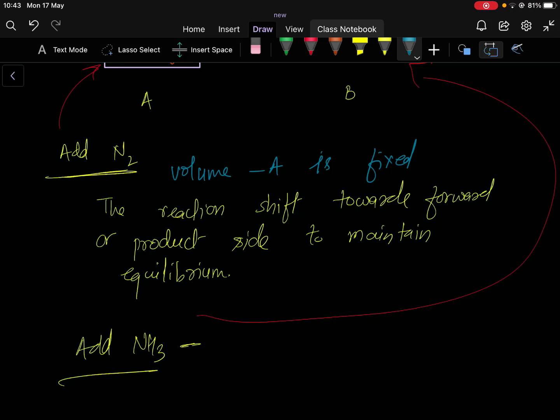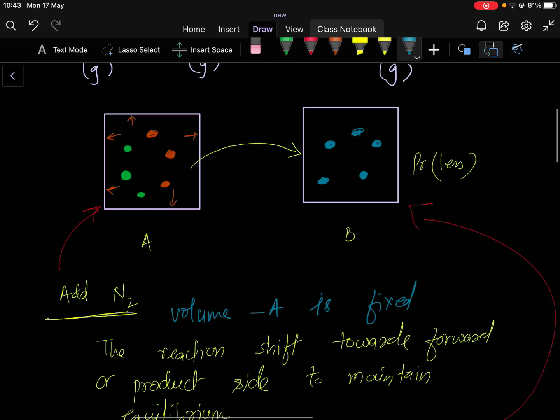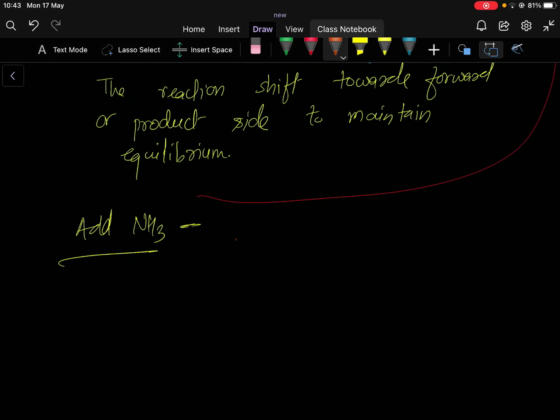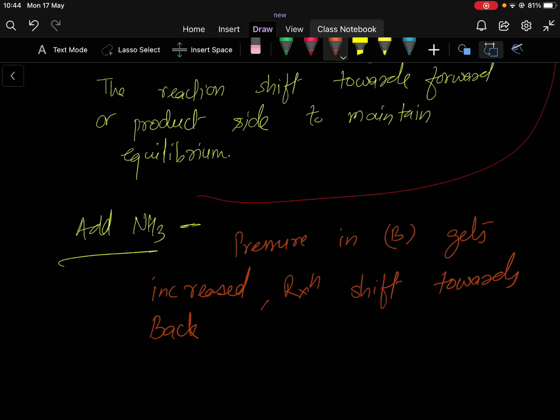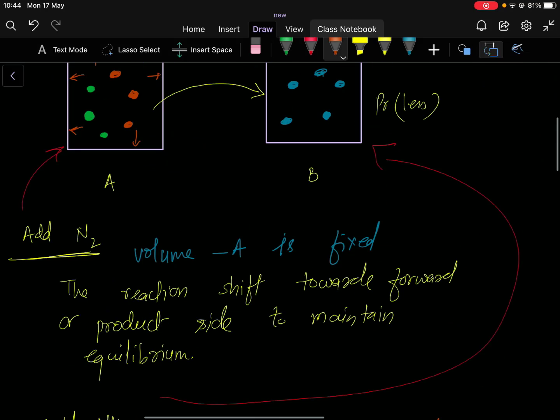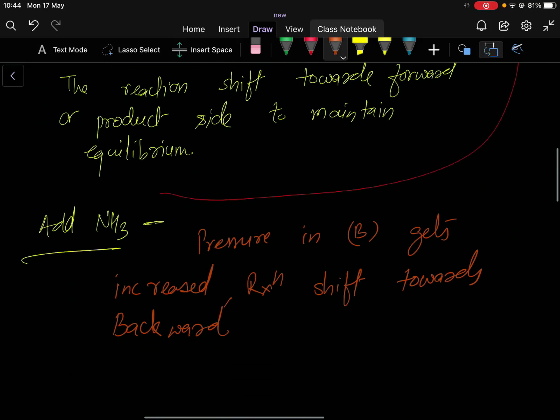The volume is fixed again, but the particles are increasing, so the pressure in B increases. So the reaction shifts towards the backward side, to reduce the pressure in B, as the volume is fixed.